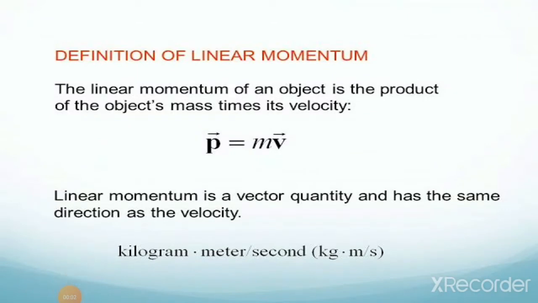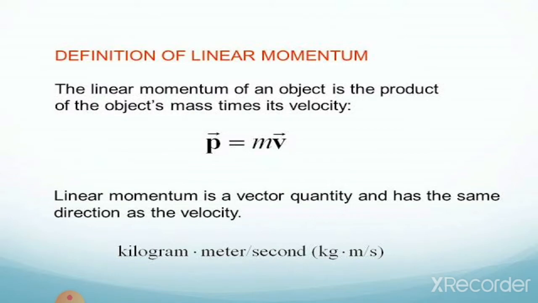Now I am going to teach you about linear momentum. The impact of a force is greater if the velocity and the mass of the body are greater. To quantify the impact of a force exactly, a physical quantity known as linear momentum is used.